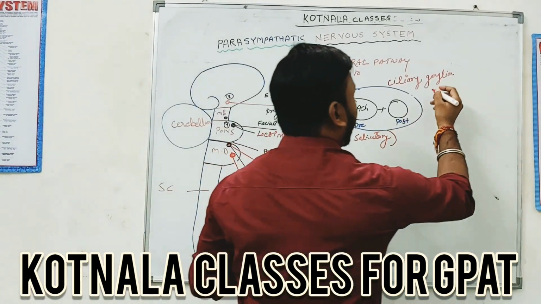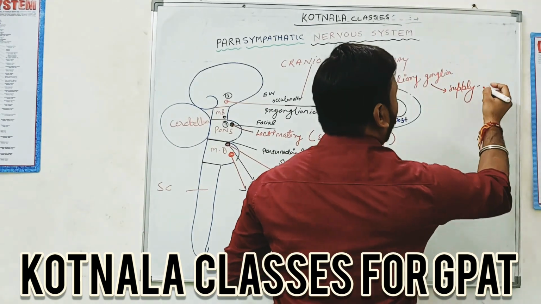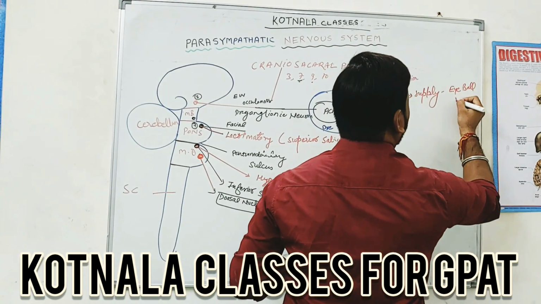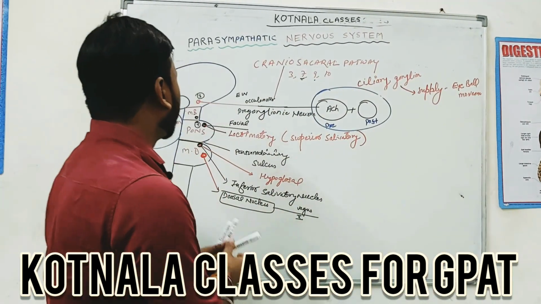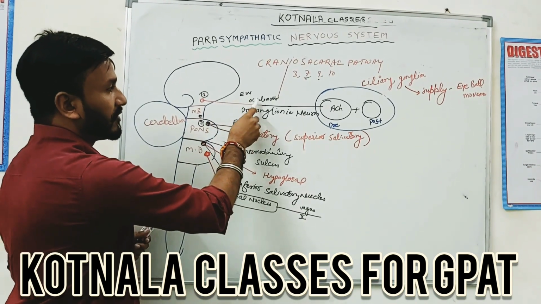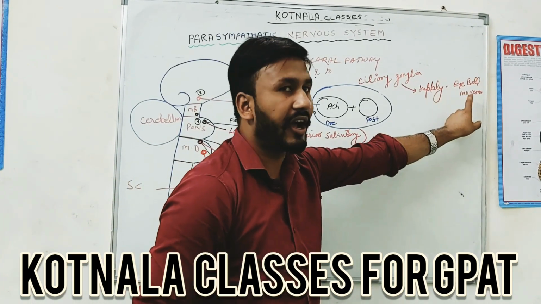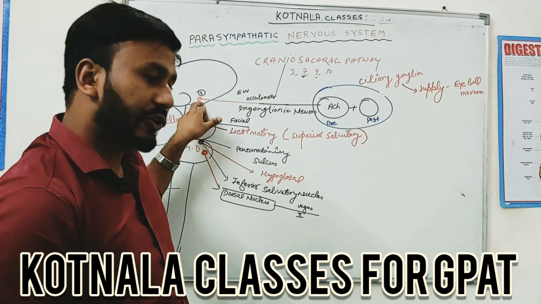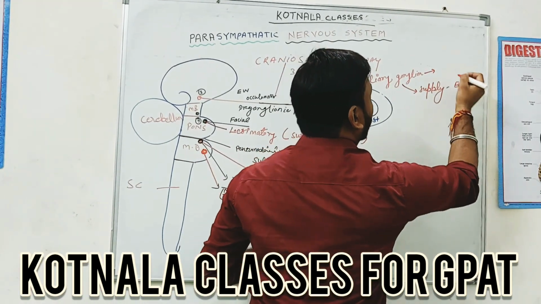Ciliary ganglion supplies eyeball movement. That means a very important concern over here. Cranial nerve 3rd, the nucleus is known as Edinger-Westphal nucleus, known as oculomotor nerve, ganglion, ciliary ganglion, and where is the supply? Eyeball. Okay, this movement of the eyeball is exerted by the 3rd cranial nerve, especially the ciliary ganglion.